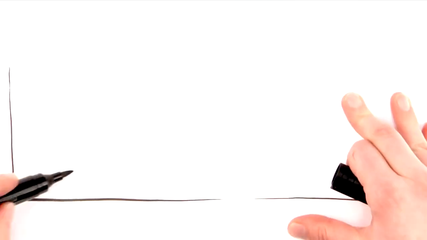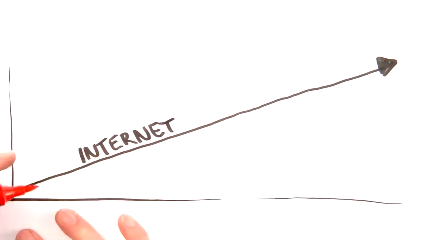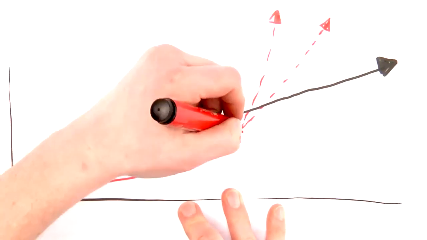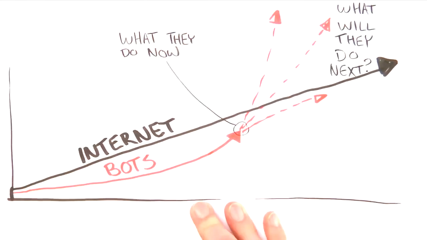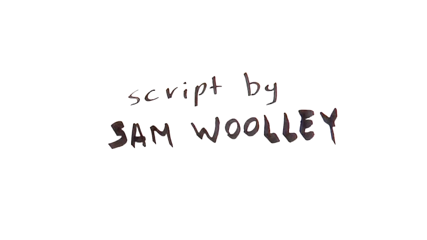As the worldwide role of internet-based technology continues to grow, so too will the role of bots. It's important to understand what these automated actors are currently capable of doing in order to anticipate what they might do in the future.